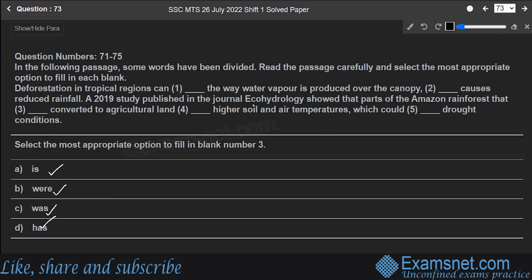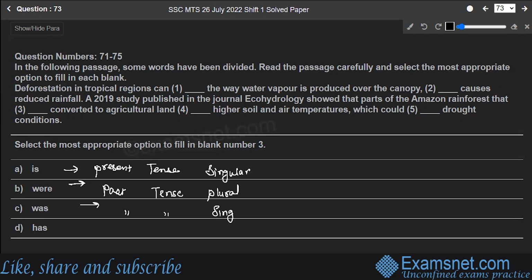So if I'm reading this, first of all, is is used in the present tense, and the subject is singular. If I'm talking about were, it is past tense and plural. Was is past tense but singular. Has is again present perfect tense.